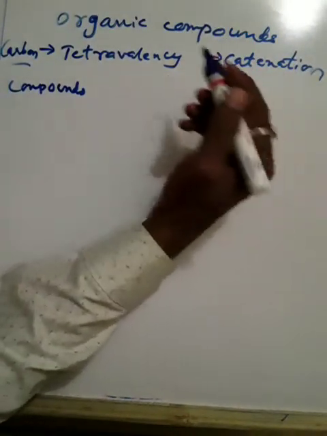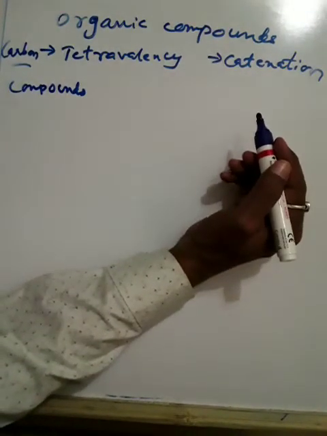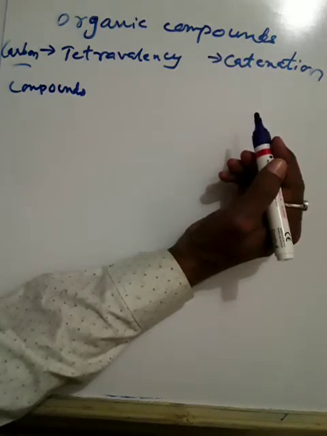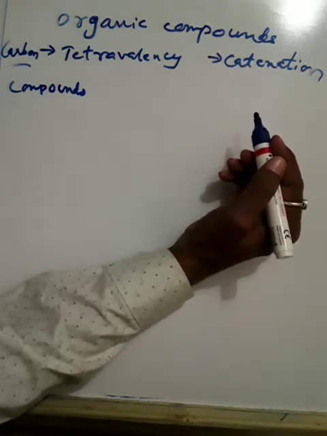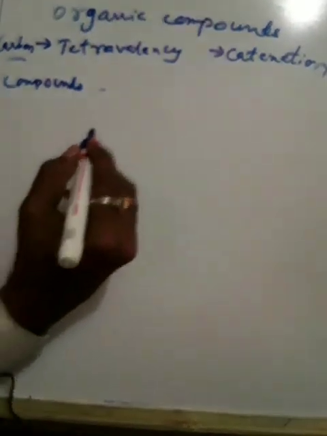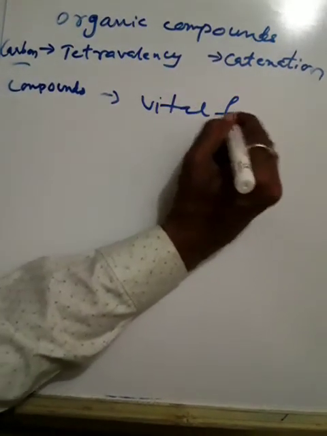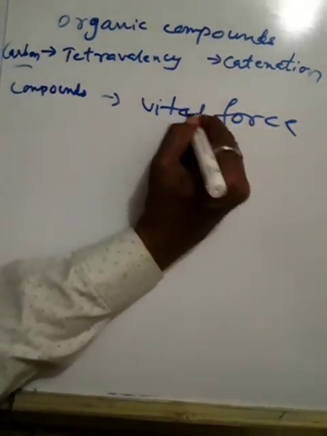Some scientists tried to go with other things. There was a postulate called vital force, which was necessary for synthesis. Whatever compounds were made, this important force was required to prepare the carbon compound.